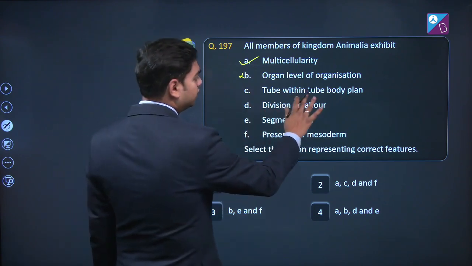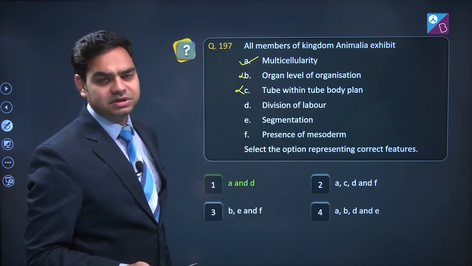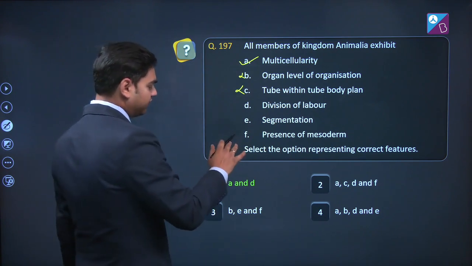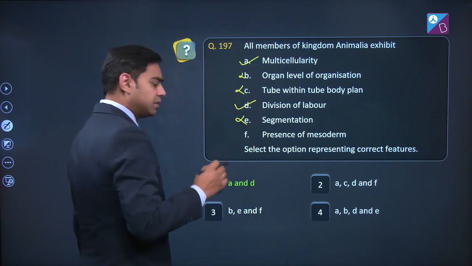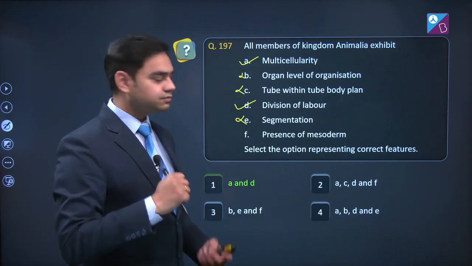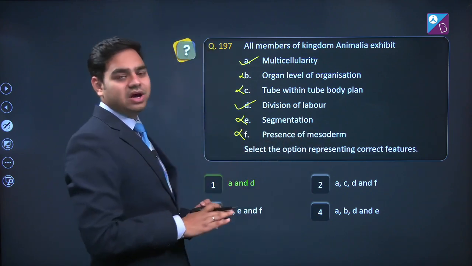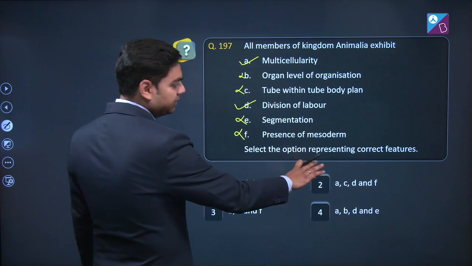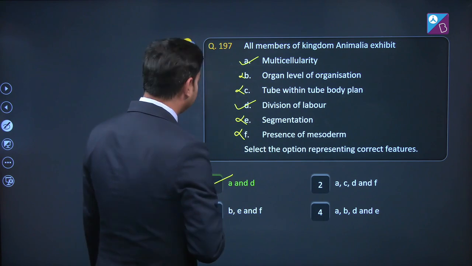Second, tube within tube body plan, no, because in some cases incomplete digestive system is present, while in some cases complete digestive system is present. Third, division of labour, yes. Next, segmentation, again incorrect, because some phyla show metameric segmentation, some do not. Next, presence of mesoderm, again incorrect, because initial phyla do not show mesoderm. Clear? Select the option representing correct features A and D. A and D means first option is the correct answer.